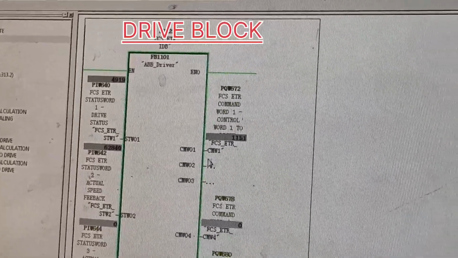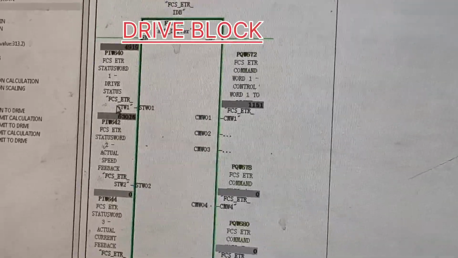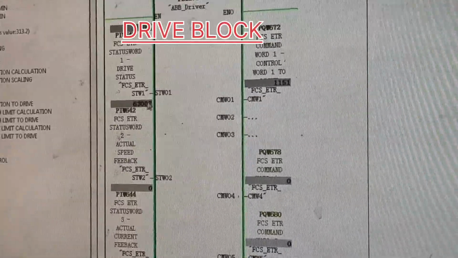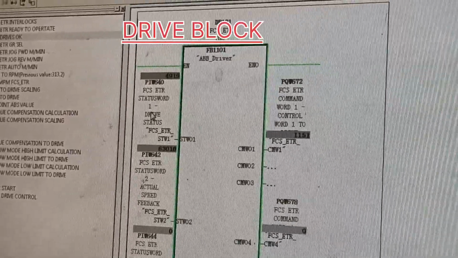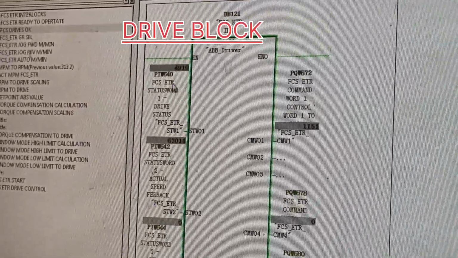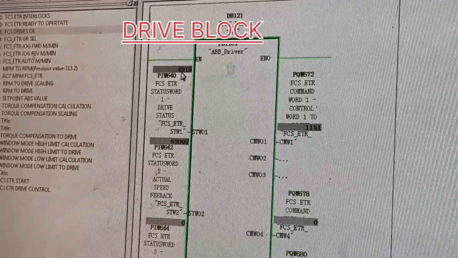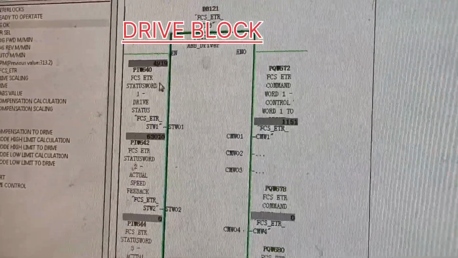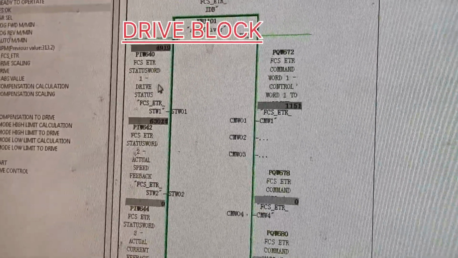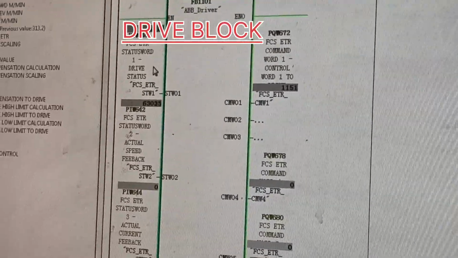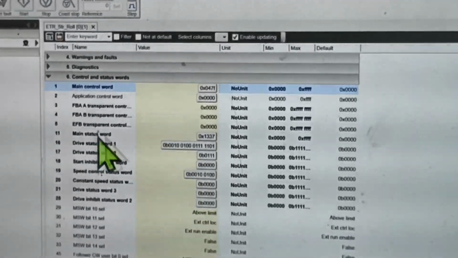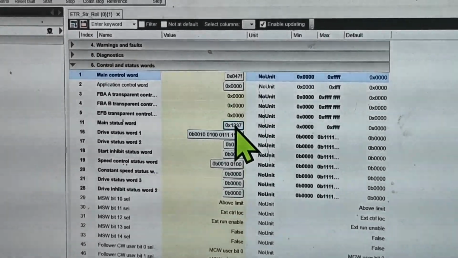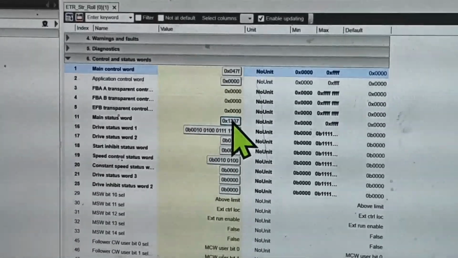Okay friends, now this is our status word. This signal is coming from the drive to the PLC. I will show this status word, which status signal is coming from the drive to our PLC: 4919. This is in decimal format. Now I will show you in our drive. This is the main status word signal. In our PLC it was 4919.